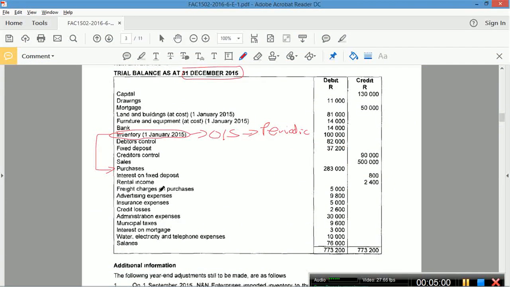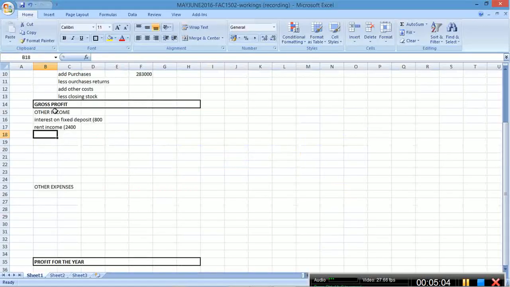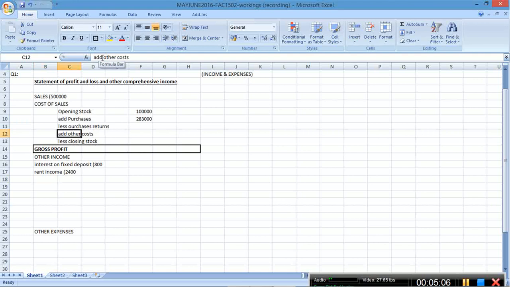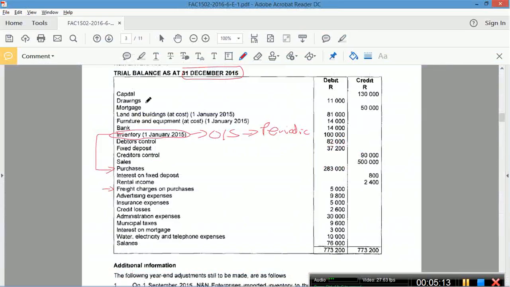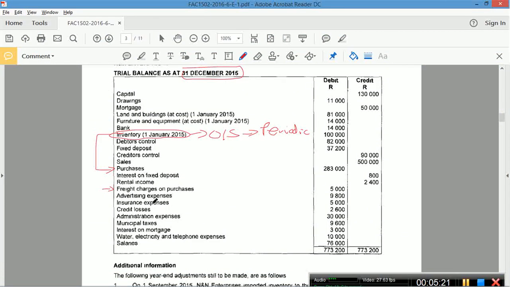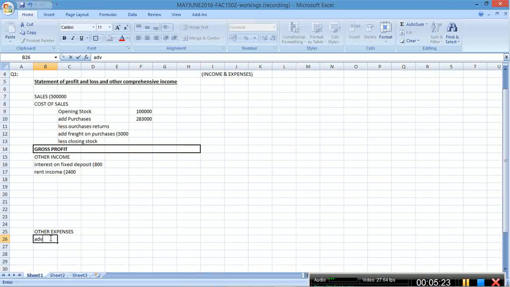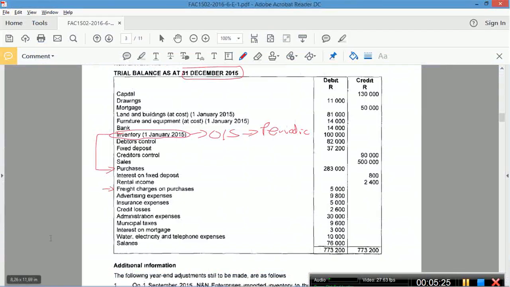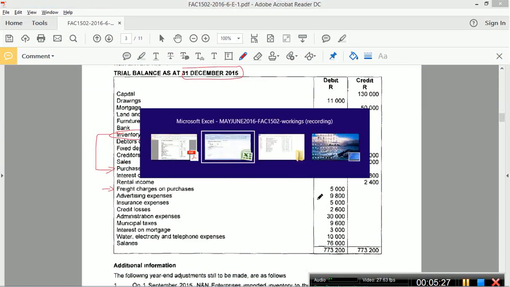Freight charges on purchases. That's part of the inventory costs. So that'll go here under other costs. So I'll change that to freight on purchases in brackets. I'm going to show 5,000. Okay, there's the adding the freights. Next, advertising expenses goes here. Advertising, open brackets. How much? 5, no, 9, 9 eighths.